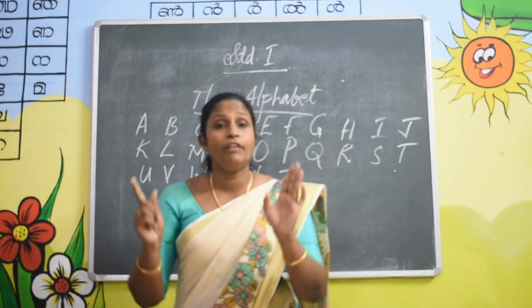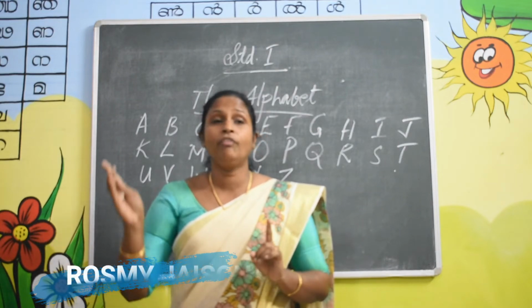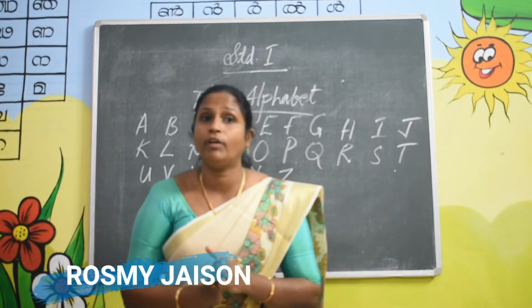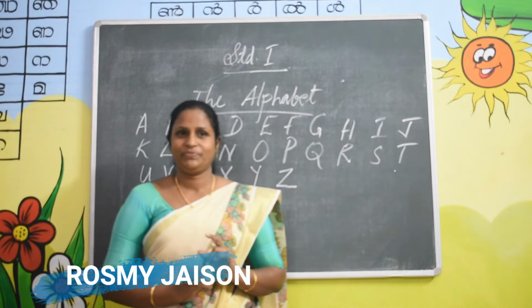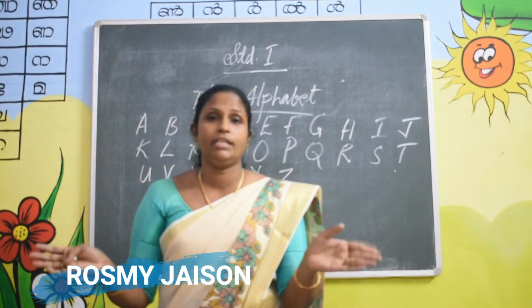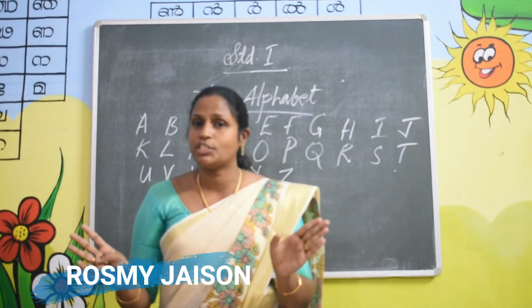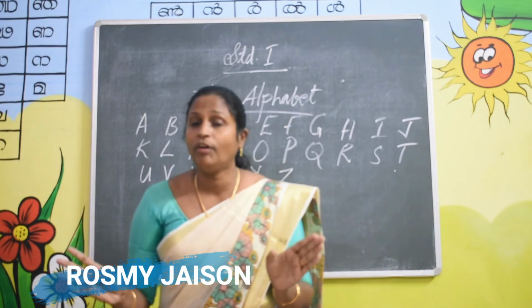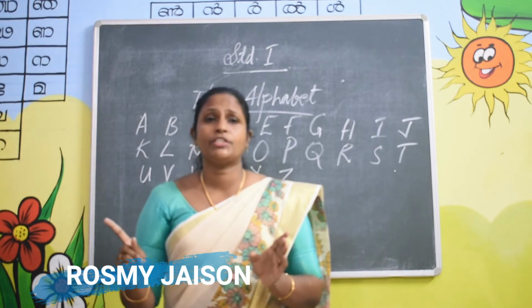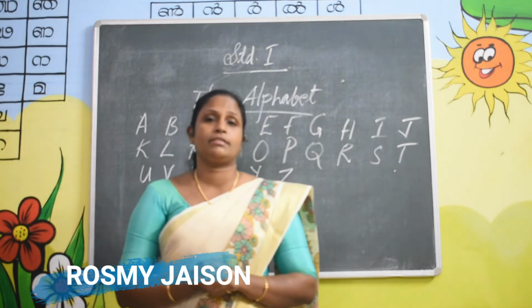So, how many alphabets are in the English language? One, no doubt. And how many letters in the English alphabet? 26. Don't forget. How many alphabets in the English language? Only one alphabet. And how many letters? 26 letters.